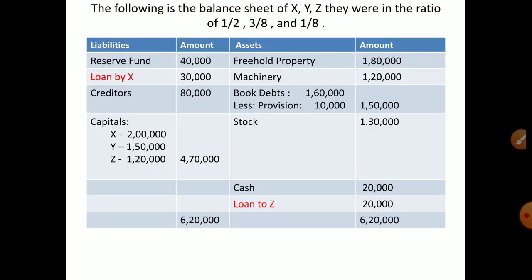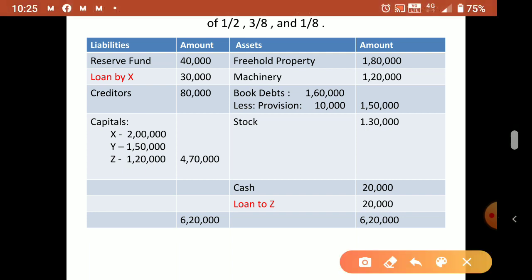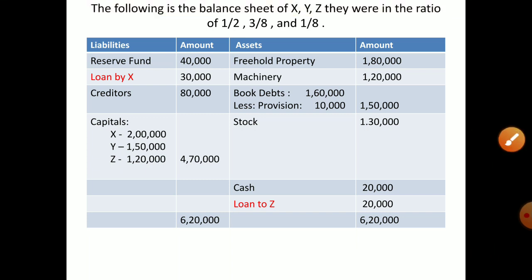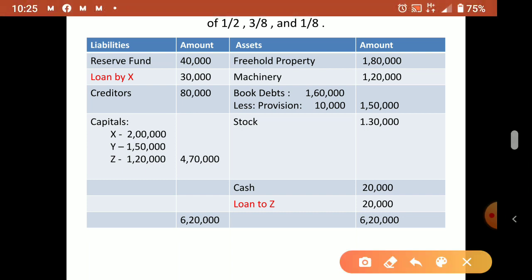So here you see the balance sheet of X, Y, Z. They were in the ratio of 1 by 2, 3 by 8 and 1 by 8. So you have to equalize it because the denominators are not the same.